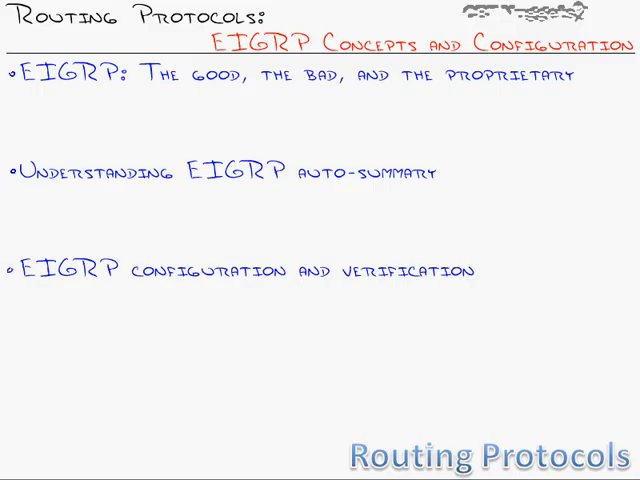Last but not least, in no specific order, we saw the EIGRP configuration and verification. Simple commands: router eigrp and the autonomous system number, followed up with your networks. Verify by doing a show ip eigrp neighbors and show ip route. I hope